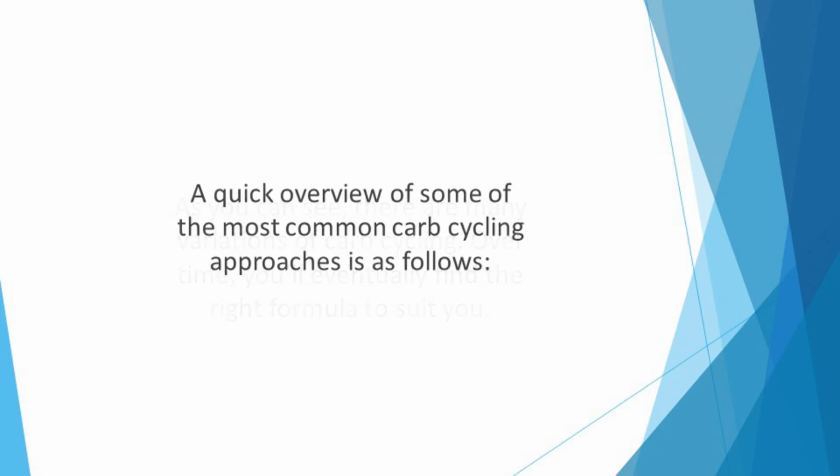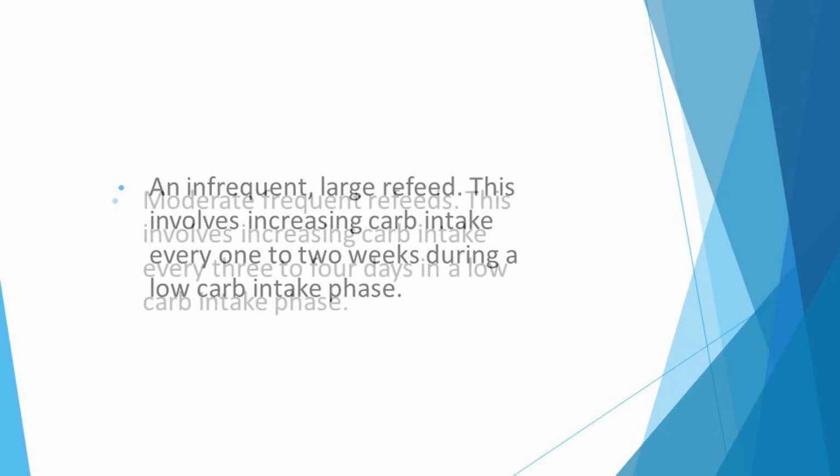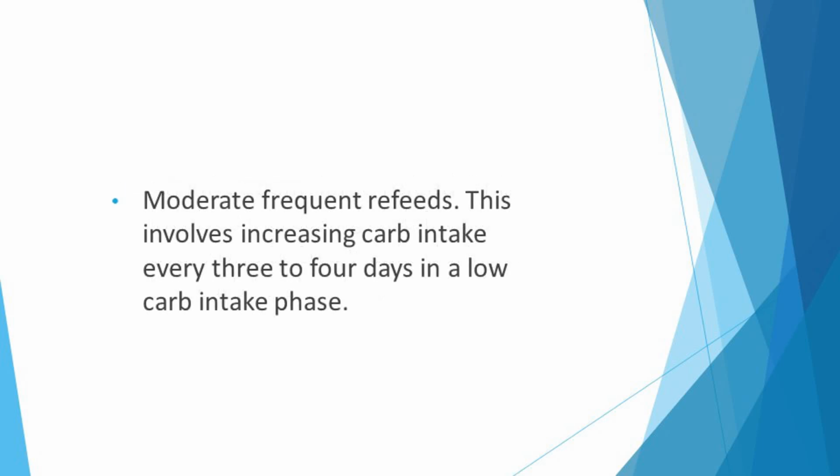A quick overview of some of the most common carb cycling approaches is as follows. An infrequent, large refeed. This involves increasing carb intake every 1 to 2 weeks during a low carb intake phase. Moderate frequent refeeds. This involves increasing carb intake every 3 to 4 days in a low carb intake phase.